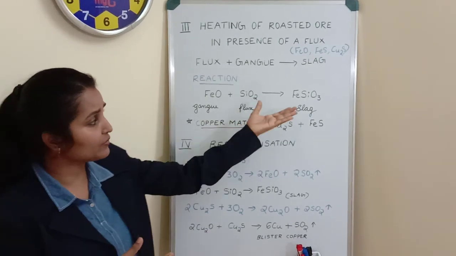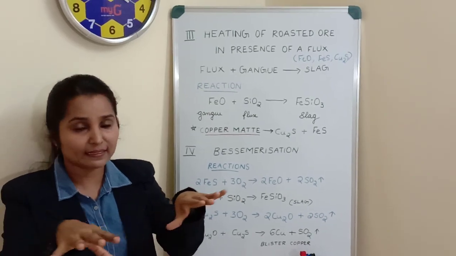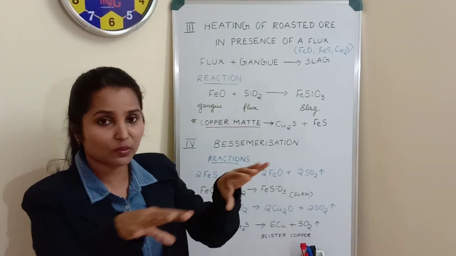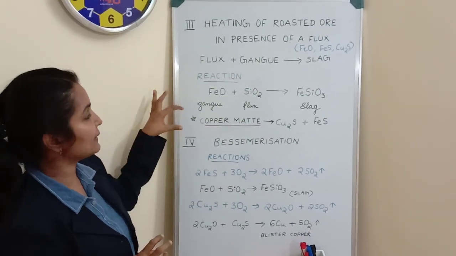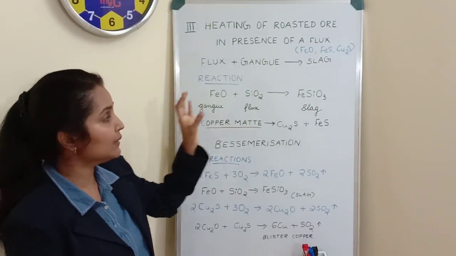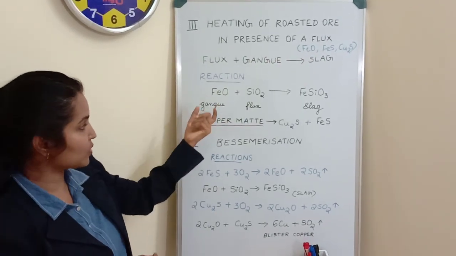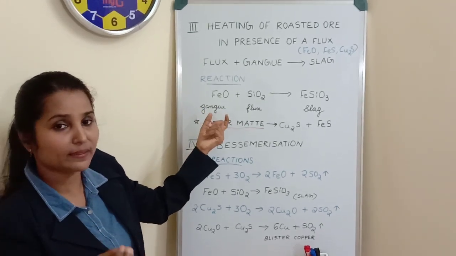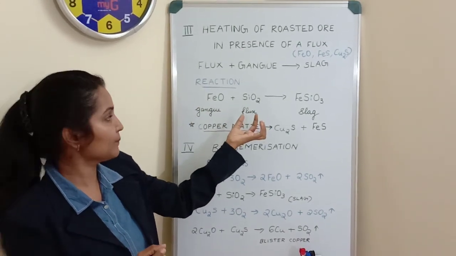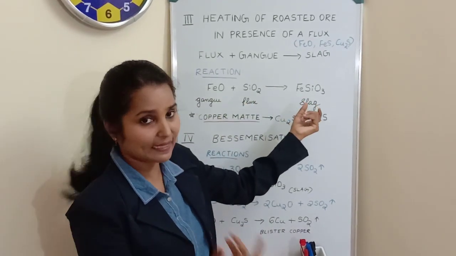Then what is the speciality of this ferrous silicate? This ferrous silicate is light in weight. So it will float over the other materials or the metal that is formed. So we can remove it easily because it will float over the surface. Now here in this case, iron oxide, that is from our concentrated ore, is a gangue or the unwanted impurity that should be taken away. This will react with flux, that is silica or sand. It will react with the sand to form ferrous silicate, that is slag.